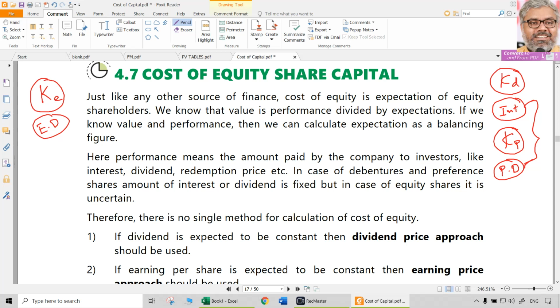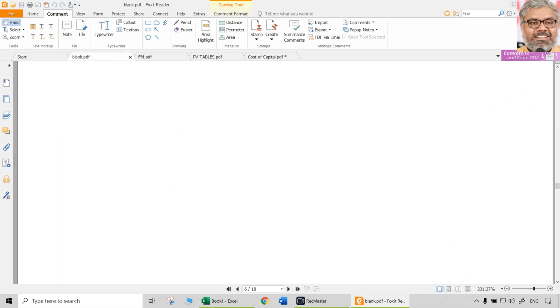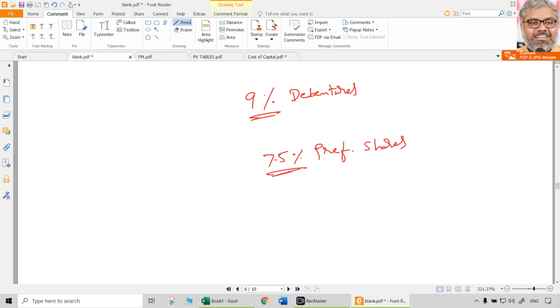When the issue of the instrument happens, then itself the actual instrument will have as its prefix its interest rate or preference dividend. For example, if a company issues 9% debentures, that itself shows clearly that interest rate is 9%. Let us say a company issues 7.5% preference shares. So that is clear. 7.5% is going to be the preference dividend.